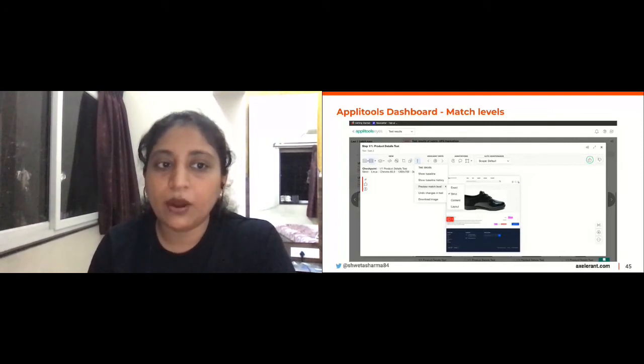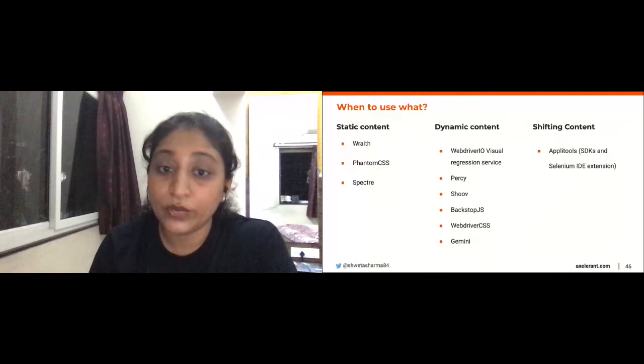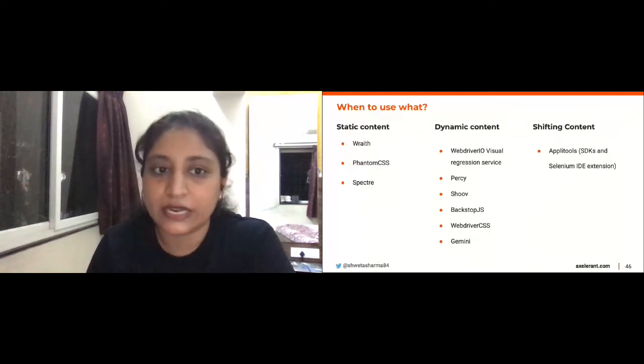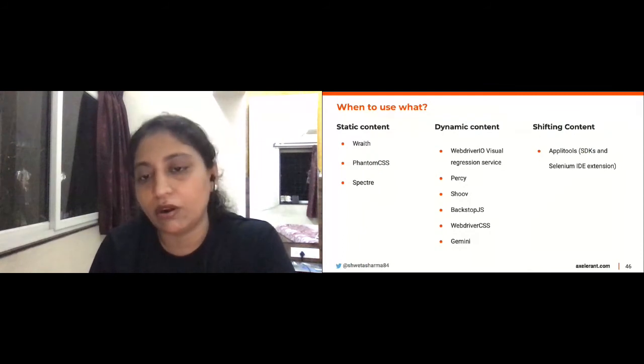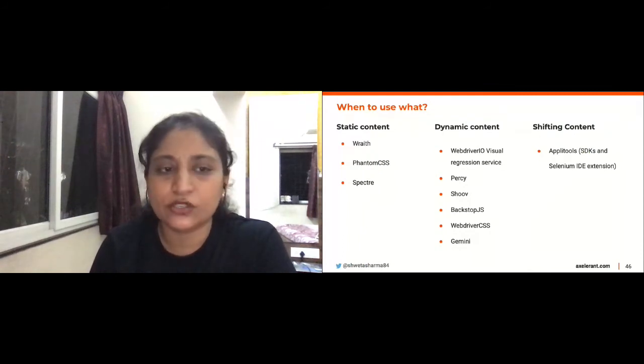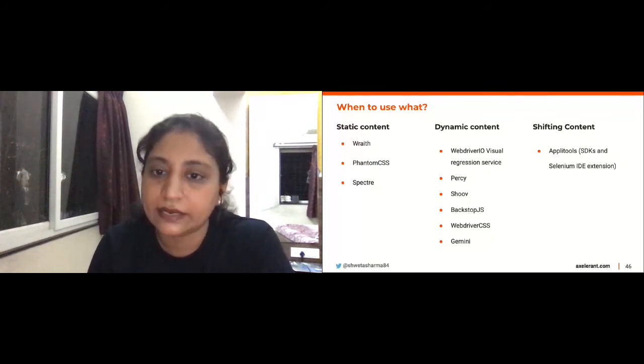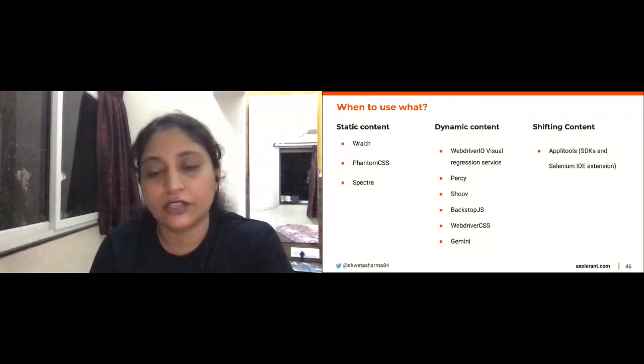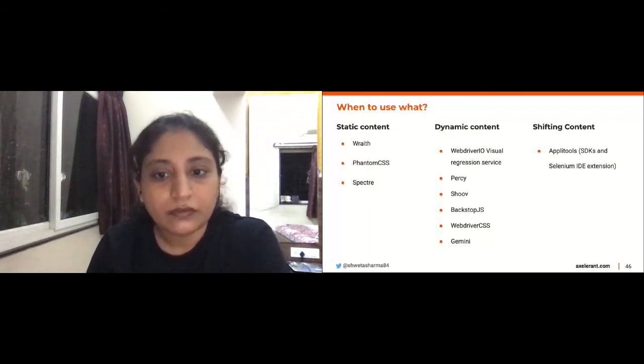Quickly talking about when you use which tool. If your project has a lot of static content, any of these tools would suffice really. That doesn't mean you cannot use the tools listed for dynamic content. You can, it's just that for static content, use any tool. For dynamic shifting content, use these tools.